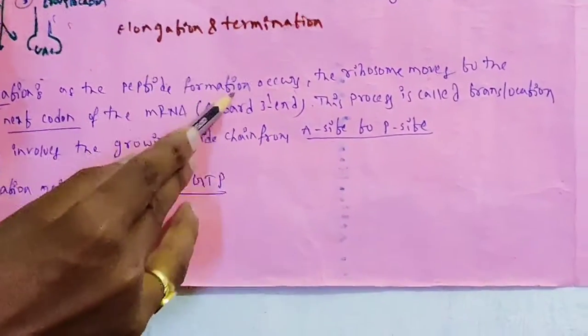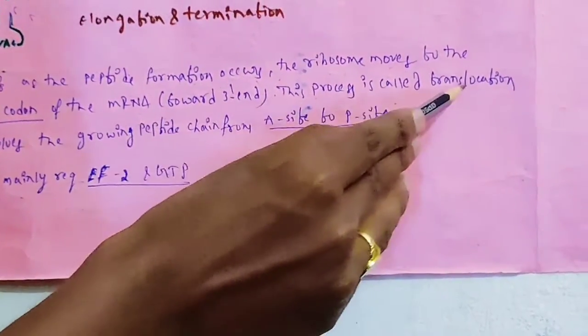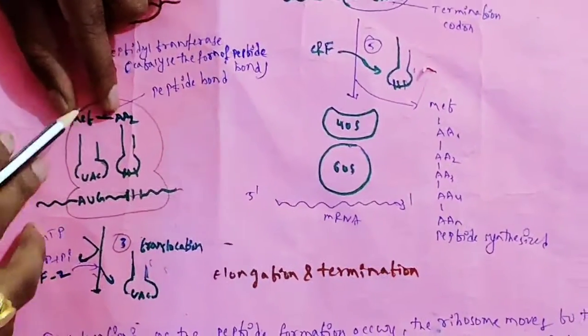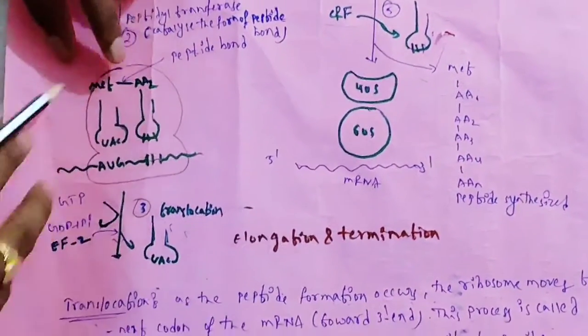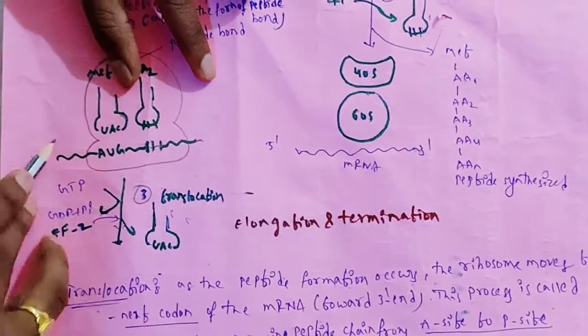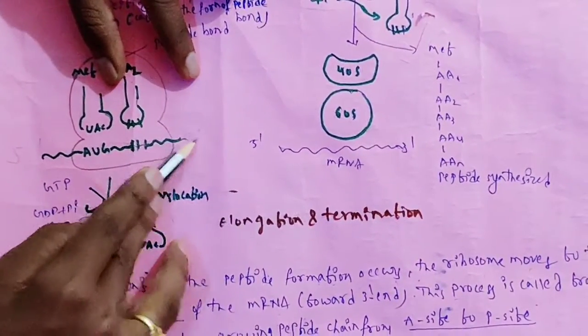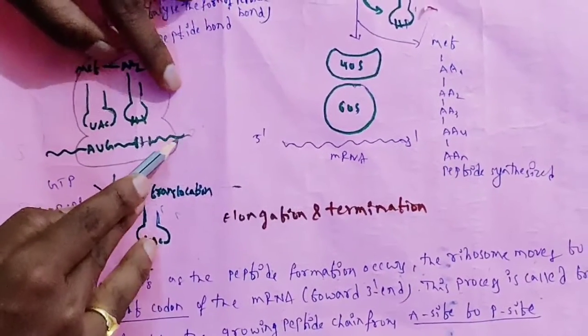As the peptide bond formation occurs, the ribosome moves to the next codon of the mRNA. This process is called translation. Here the peptide bond is formed, right? Once the peptide bond is formed between two amino acids, this ribosome moves towards the 3' end of the mRNA; this is 5', this is 3'. The ribosome moves to the next codon present on the mRNA.